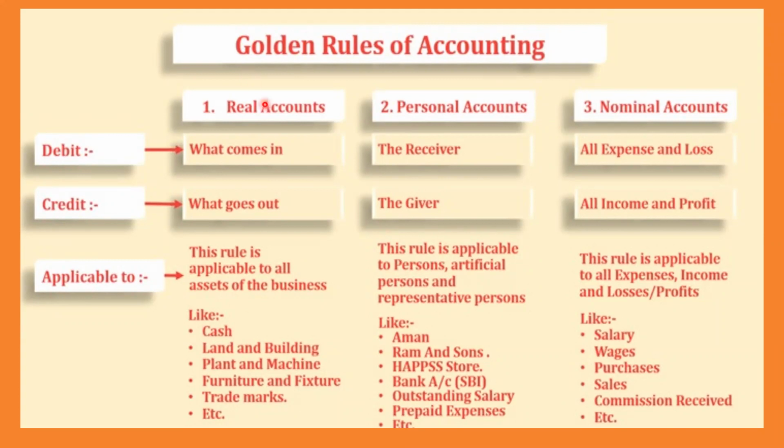So now real account, there are 2 terms: what comes in, what goes out. This rule is applicable where? This rule, real account, is applicable to assets of the business. Example, see, cash, land and building, plant and machinery, furniture and fixture, trademark. See, this was what I was talking about. Trademark in the sense it is a logo of the company.